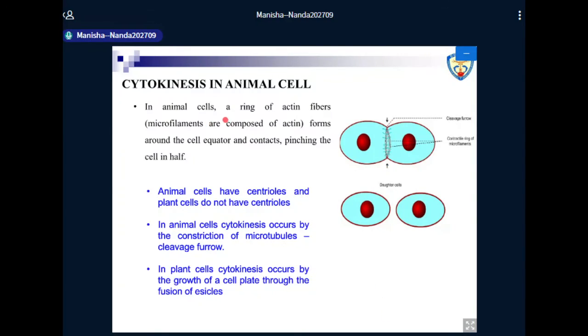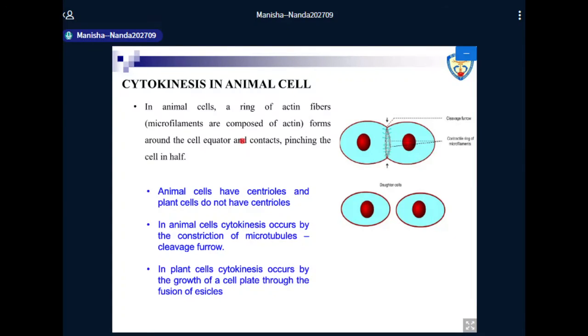This occurs through a contractile ring at the equatorial region, formed by the actin and the myosin protein. This contractile ring contracts and fuses the cell membranes from two sides, dividing the cell into two.